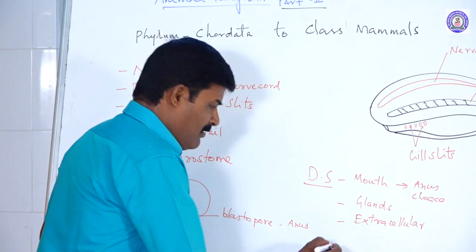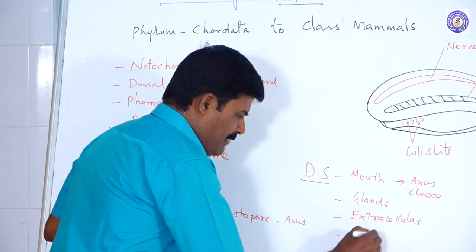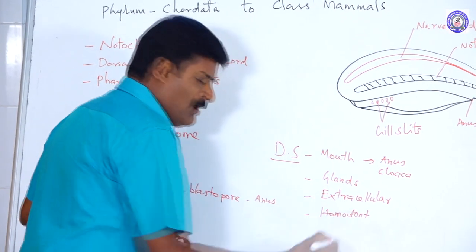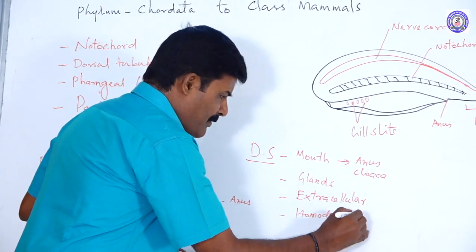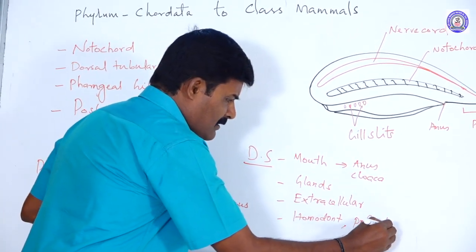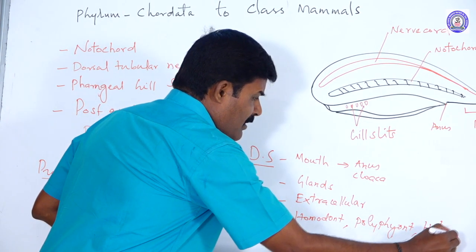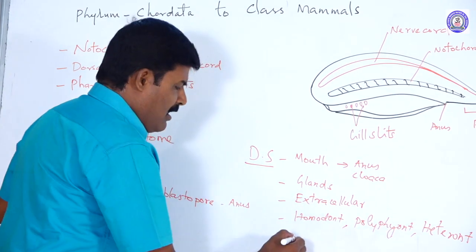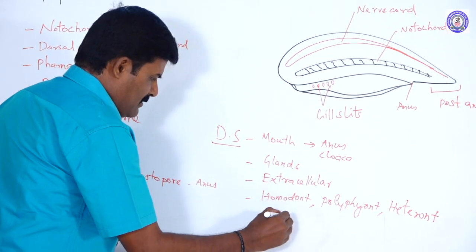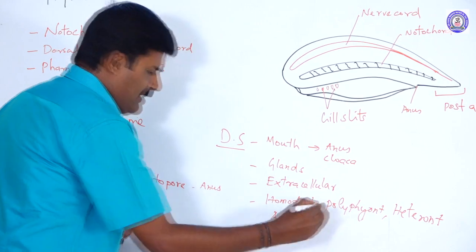The teeth may be homodont, polyphyodont, or heterodont. Some chordates are heterodont, or it may be acrodont type of teeth.